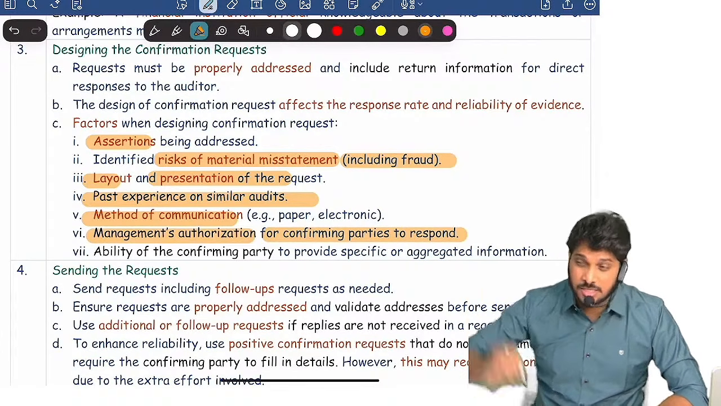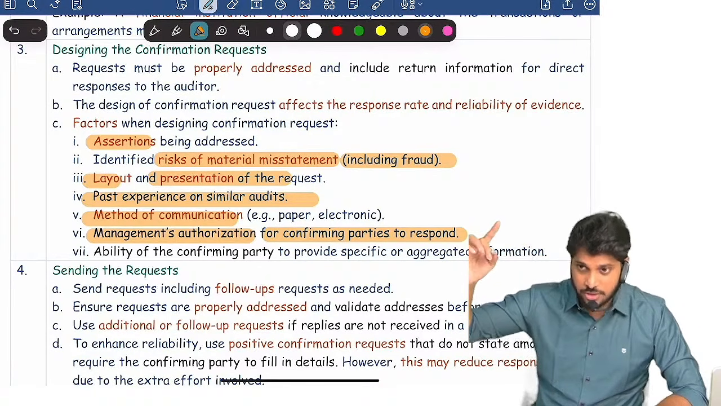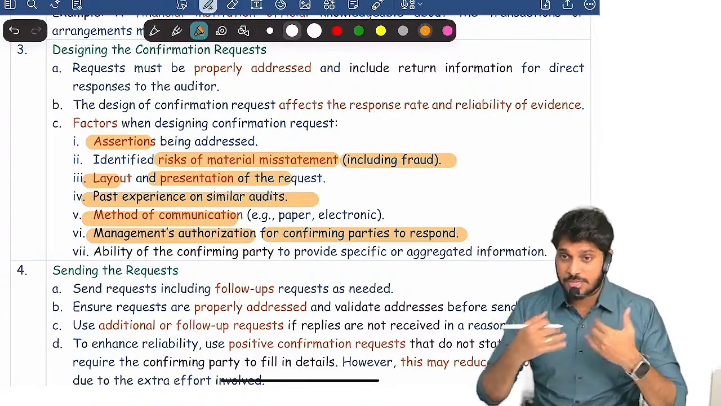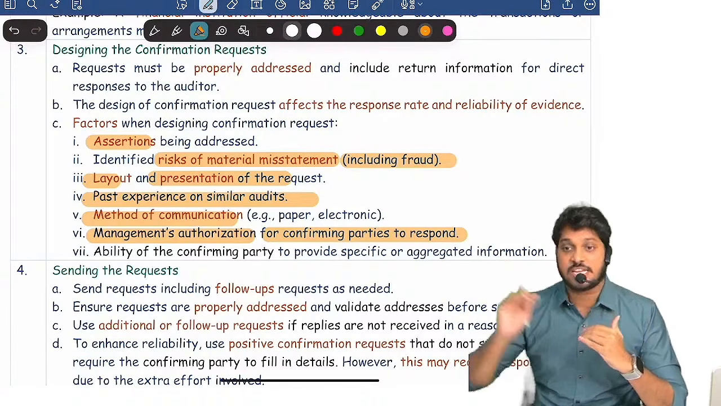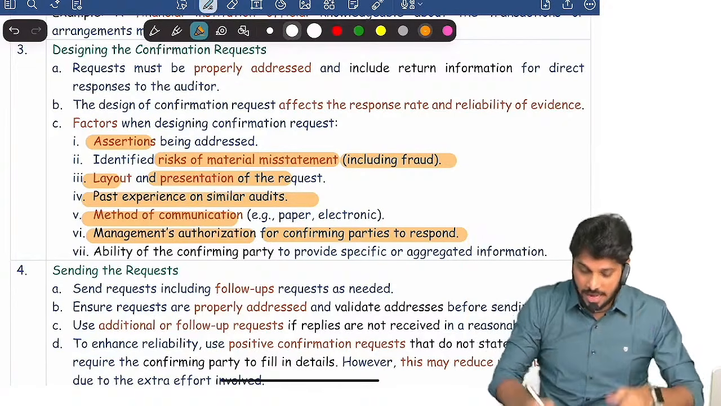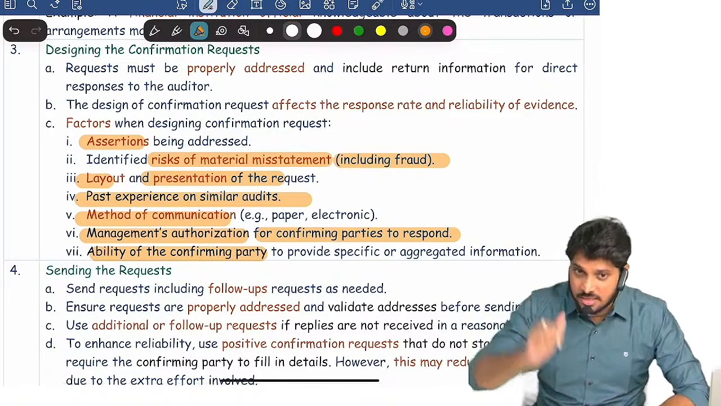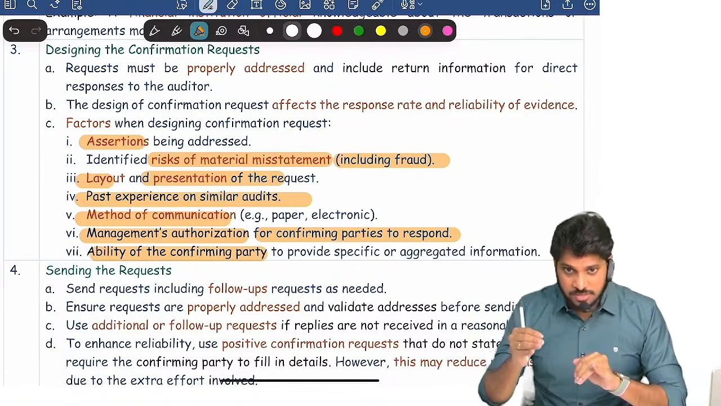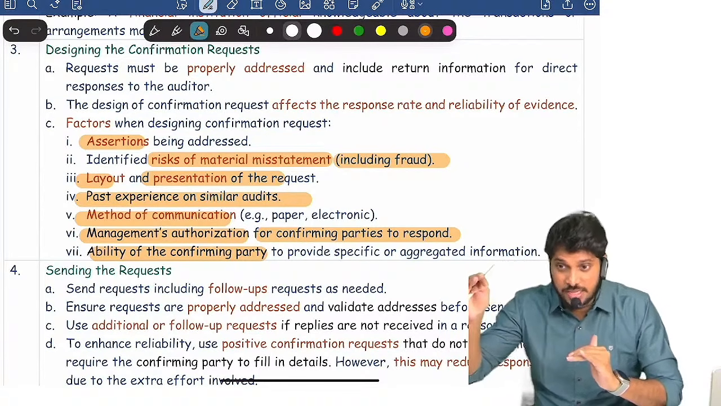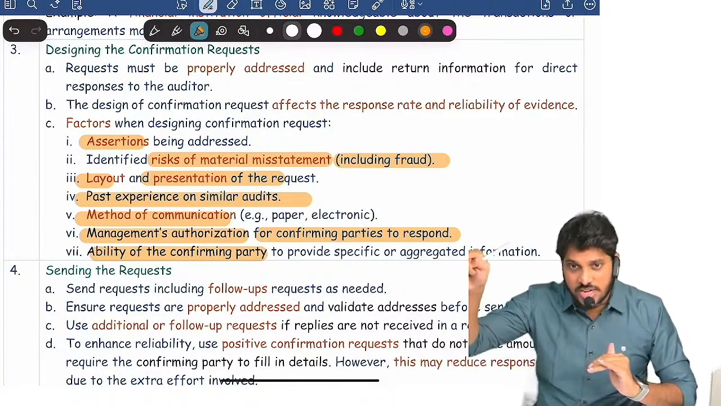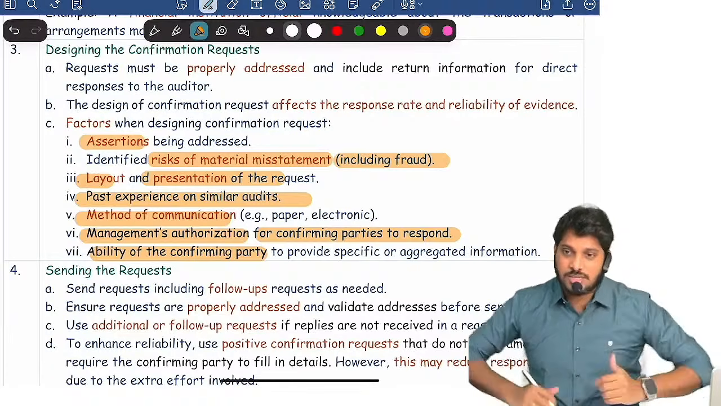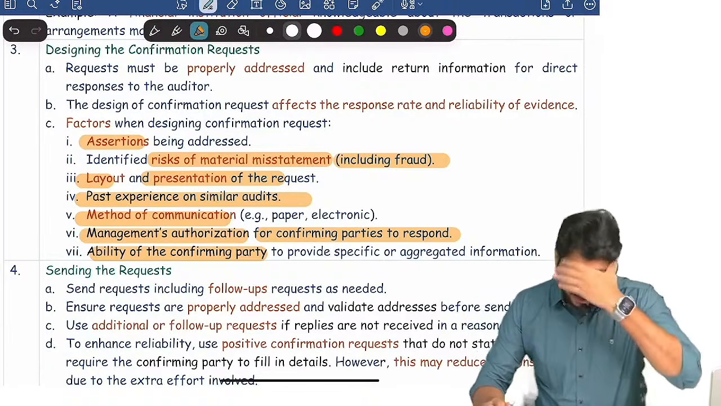Another important factor is how management is pushing them, because without management's authorization they will not reply. That is why when we are sending external confirmation, we will not send directly from our mail ID, we will send it through the company's mail ID, and we will ask them to reply directly to the auditor. And the ability of the confirming party. In the third party organization, we are asking him to confirm some data, right? He has that authority. Suppose we are asking the accounts manager of the debtor. In the debtor organization, the accounts manager doesn't have the power to confirm. So look at that also.